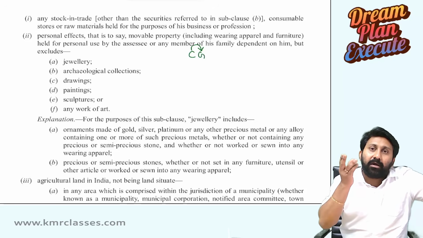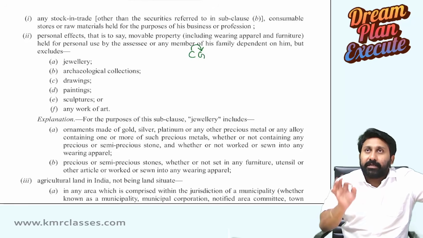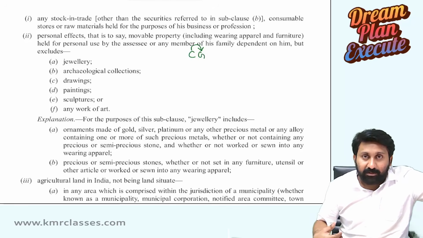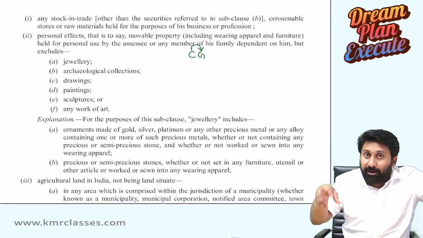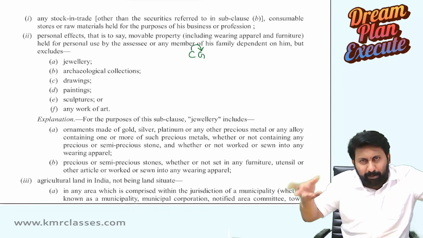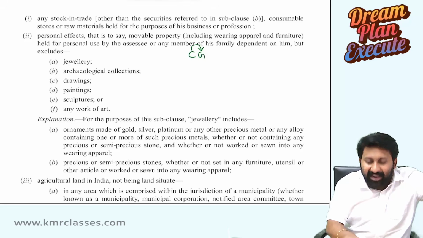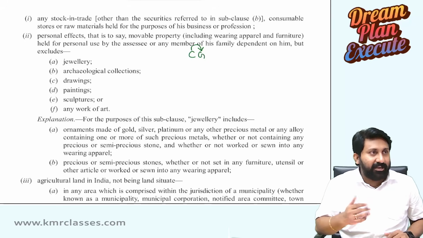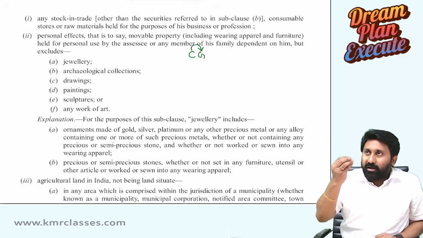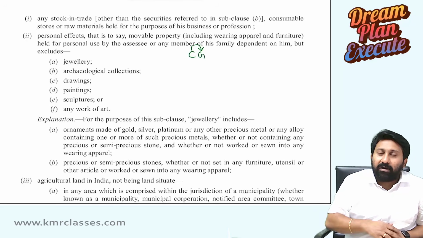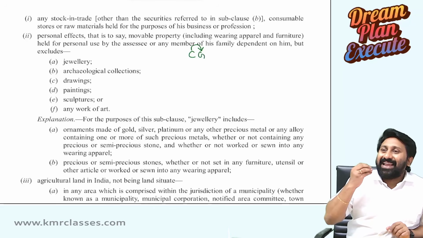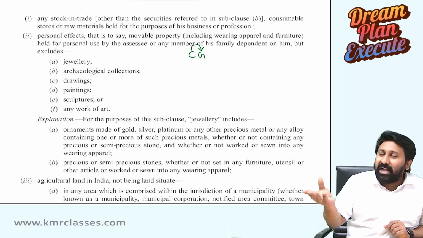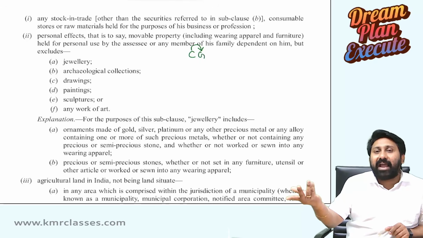Now what ideology will we get? Therefore, the government has a soft corner. Soft corner on whom? On normal individuals, the general public. Wearing apparel means a company will not wear apparel. Therefore, these are mainly for individuals. What is the soft corner of the government? That the assessee is using it for his personal purposes. Why are you charging capital gain on that also?